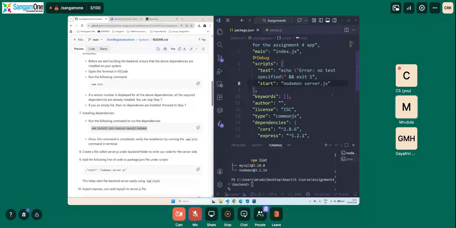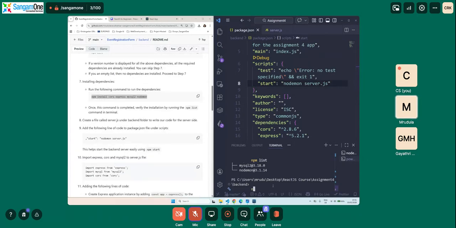So now we can do npm start. So as you can see, starting node server.js, clean exit, waiting for changes before restart. We can see this.